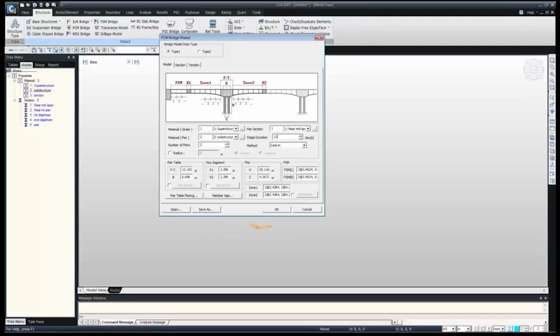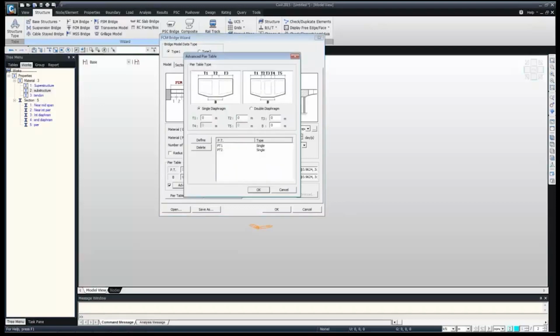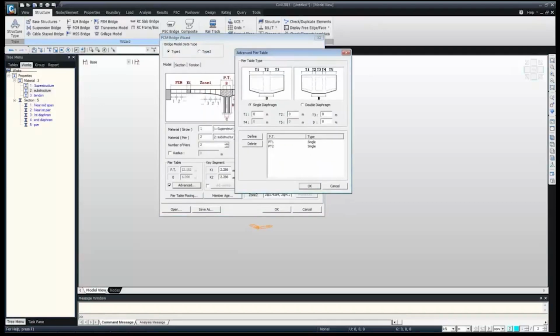So where my diaphragm is covering, where's my left segment and right segment. If it's the full diaphragm, we can directly give the pier table. And if we have the diaphragm over just a small portion, let's say B, we can go for the advanced option. Here we can define. There is an option called pier table type. Either there is just one diaphragm, single diaphragm, or the double diaphragm. We can directly define it from here.